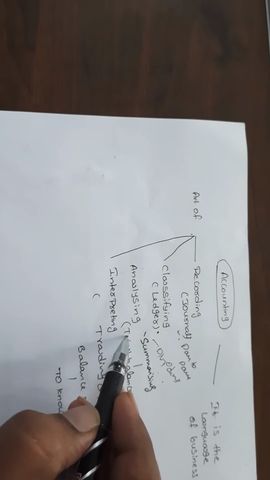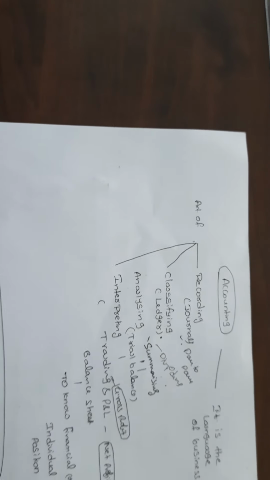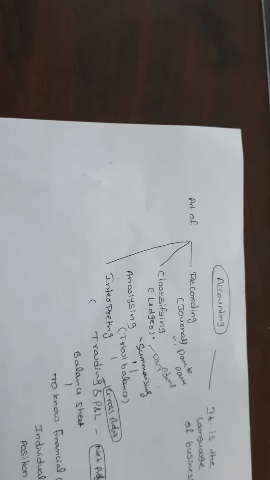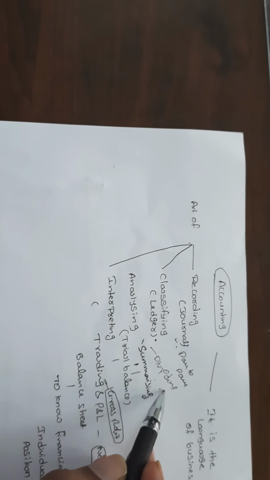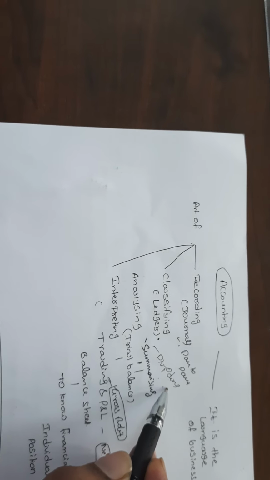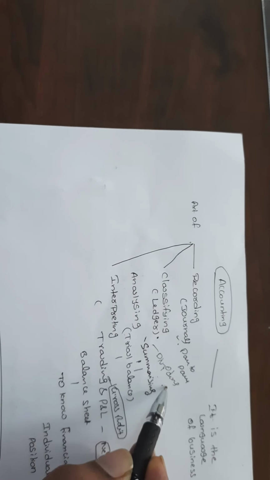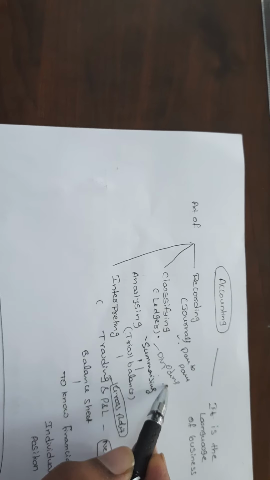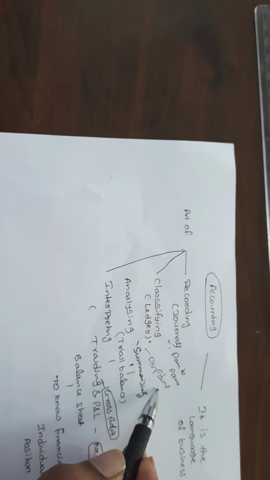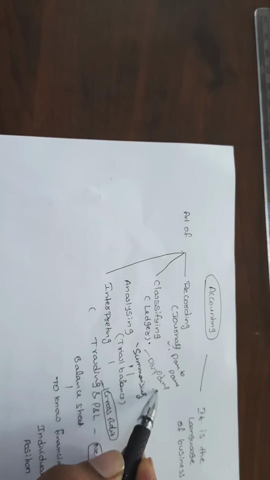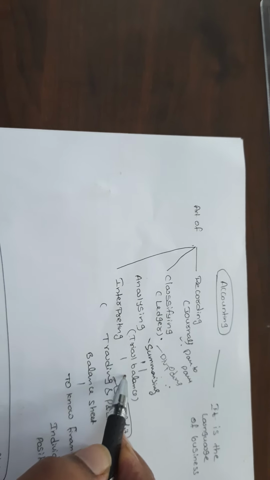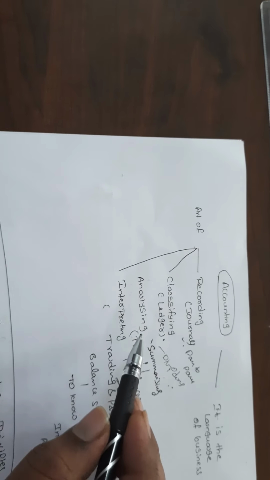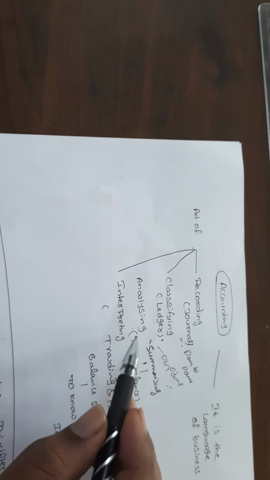And the next one, summarizing. Accounting is an art of recording, classifying, summarizing. The third step, summarizing, means that after completion of the ledger accounts, we take the closing balances. Those closing balances are put into the trial balance. After completing the trial balance, we finalize the total amounts of the debit side and credit side, and we move to the analyzing part.